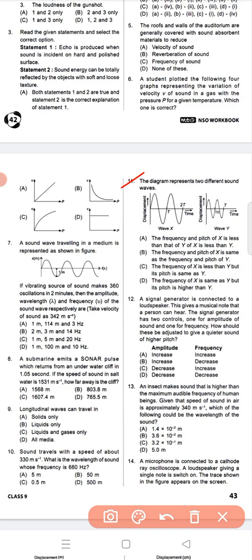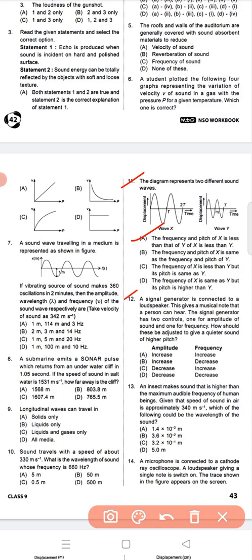Next, question number 11. The diagram represents two different sound waves. Options A, B, C, D, 4 options are given. So number 1, the frequency and the pitch of X is less than that of Y.